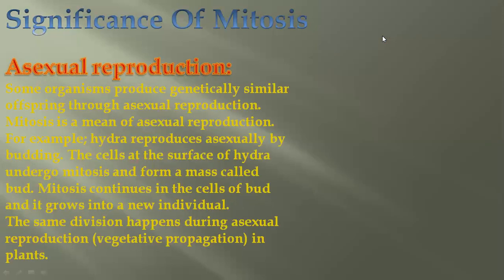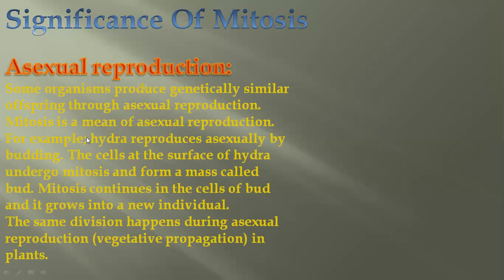A very, very important aspect of mitosis is asexual reproduction. Some organisms produce genetically similar offspring through asexual reproduction. As far as human beings are concerned, the babies are similar, but they also have genetic variations, differences. But some organisms produce exactly the same offspring by asexual reproduction. Asexual reproduction is done by mitosis also.